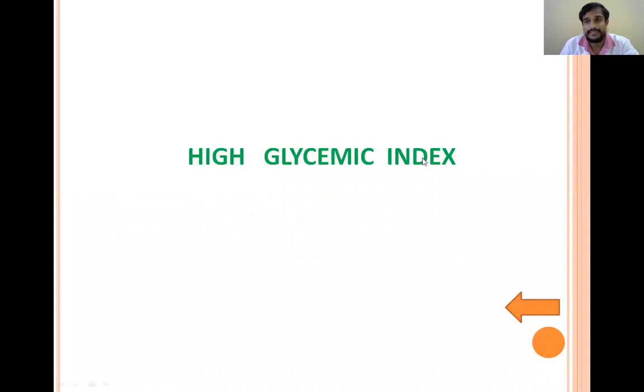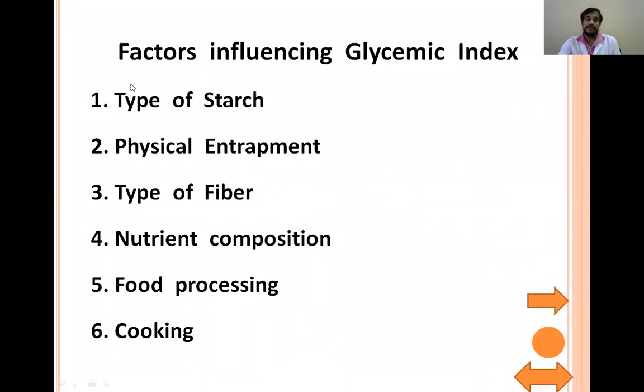High glycemic index. So coming to high glycemic index, we know why high glycemic index is present in some food items. Just to remember, the type of starch: if the starch is amylopectin, digestion will be fast, and if it is amylose, digestion will be slow. Similarly, if there is no physical entrapment, there will be fast digestion and a high glycemic index.